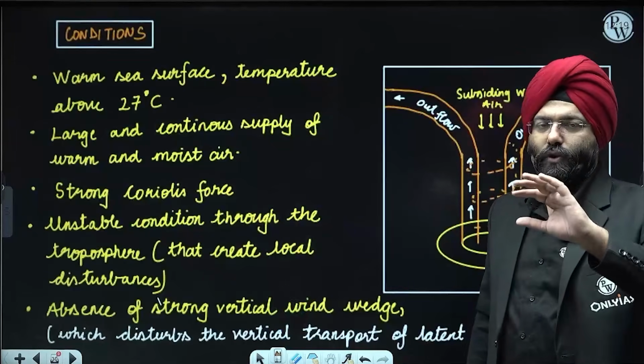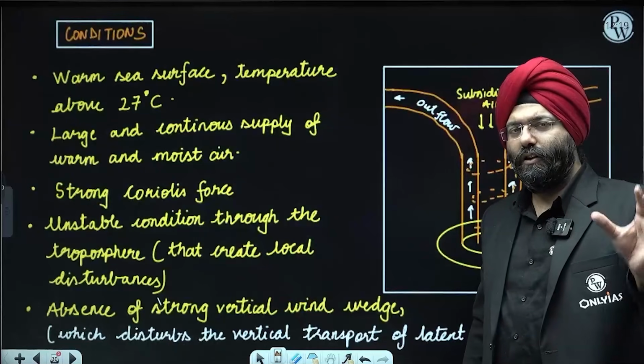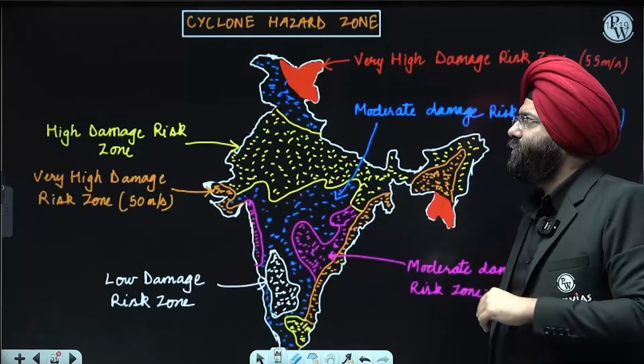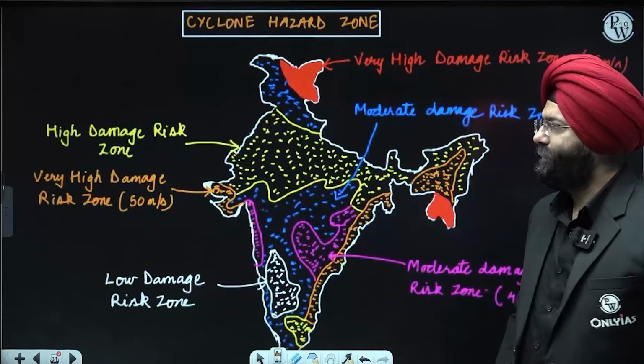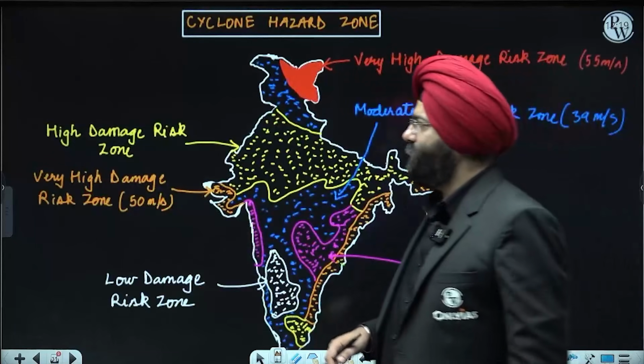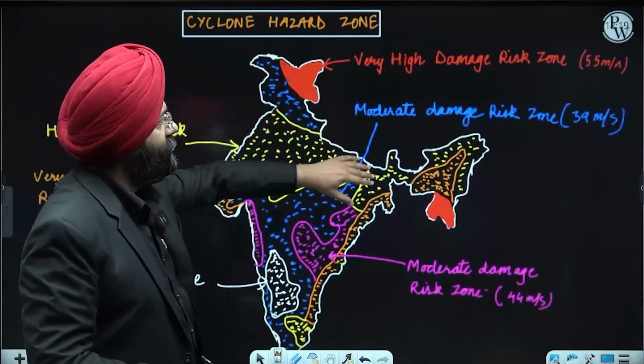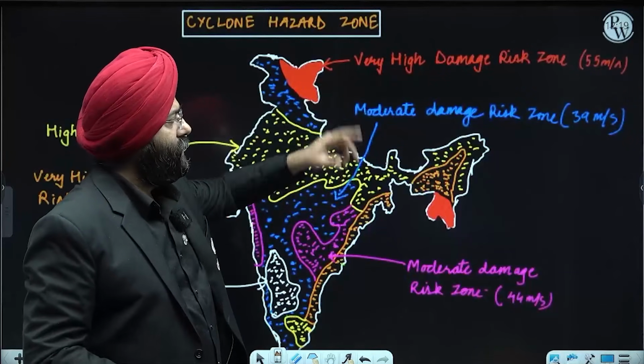This you must have studied if you have studied physical geography, though when we start with physical geography, we will be doing all these things in detail. But our concept over here is with respect to disaster management. Now over here, there are a lot of things in the map. Red regions are the ones which are high damage risk zones. Now, if you realize,